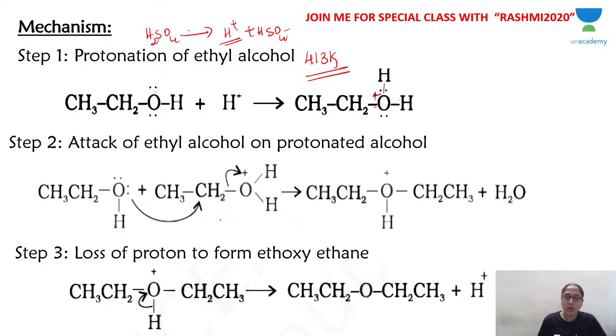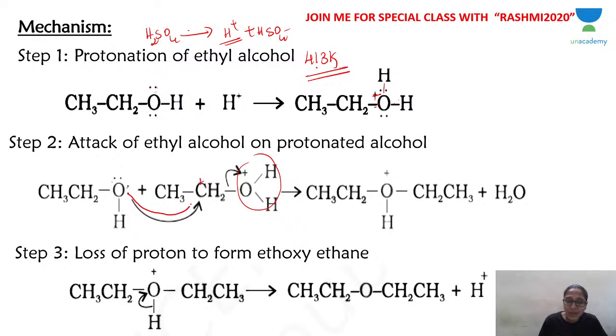Once protonated alcohol is formed, from the second step onwards it is different. In the preparation of ethene, in the second step elimination of a water molecule takes place and carbon gets a positive charge, giving a carbocation. But here, at 413 Kelvin, the second molecule of alcohol has oxygen with a lone pair of electrons.